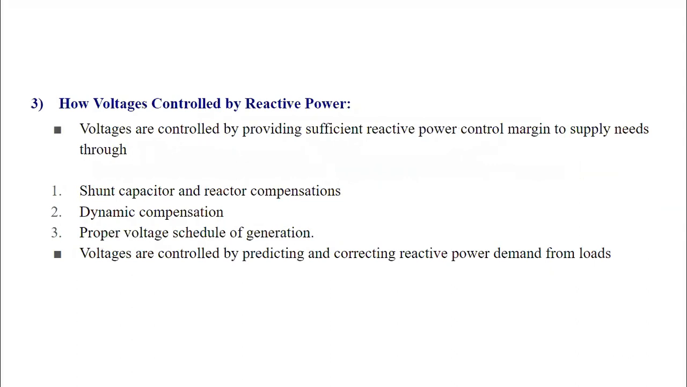How is voltage controlled by reactive power? Voltages are controlled by providing sufficient reactive power control margin to supply needs through shunt capacitors and reactor compensations, dynamic compensation, and proper voltage schedule of generation. Voltages are controlled by predicting and correcting reactive power demand from the loads.